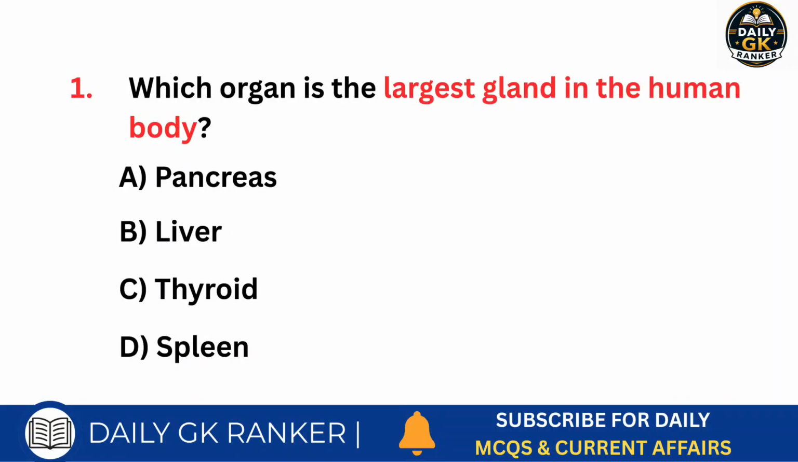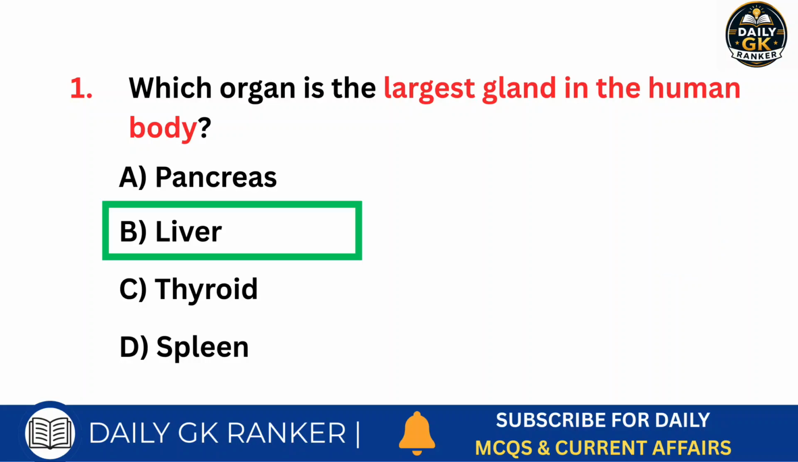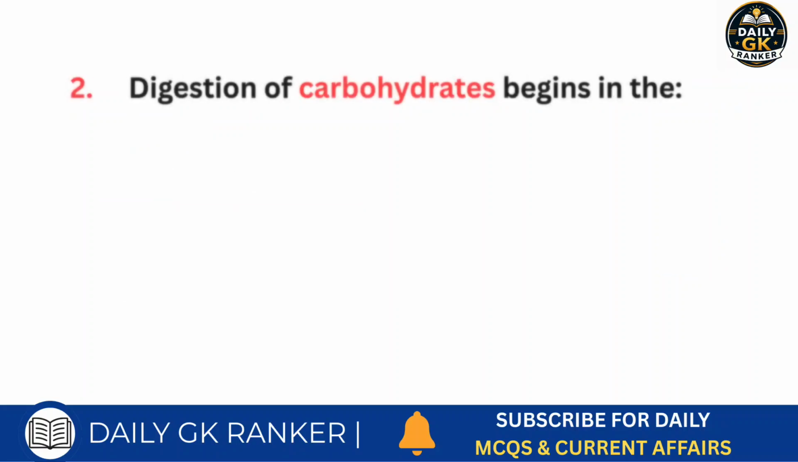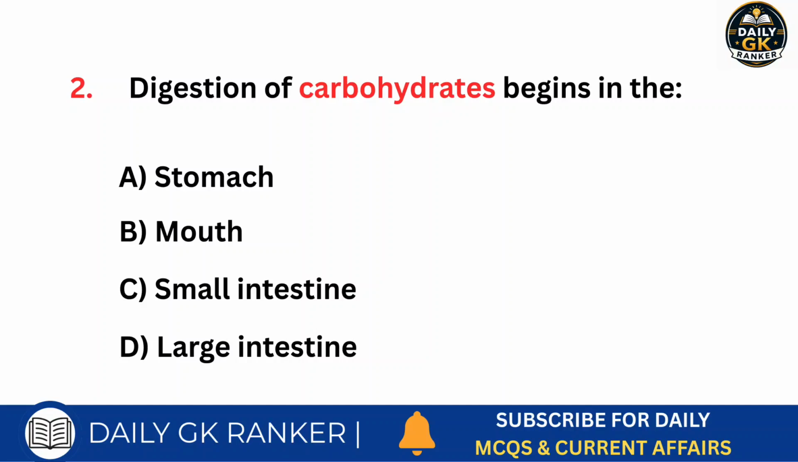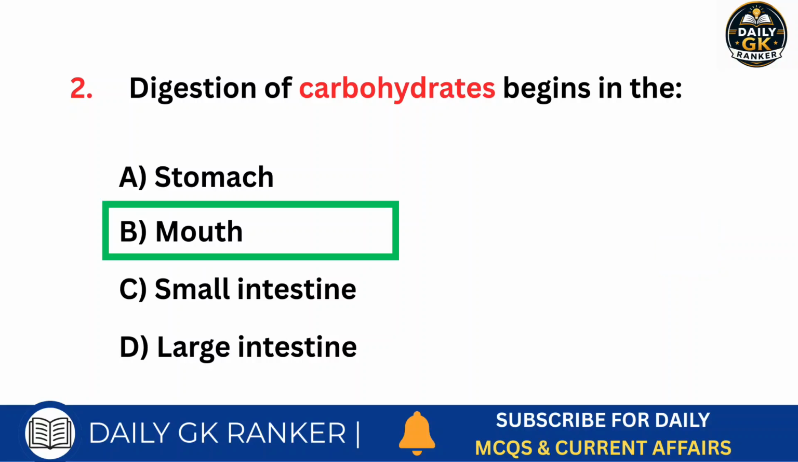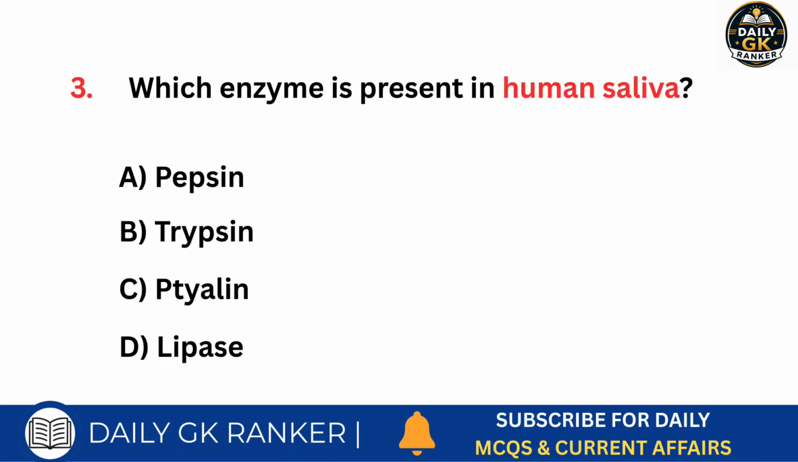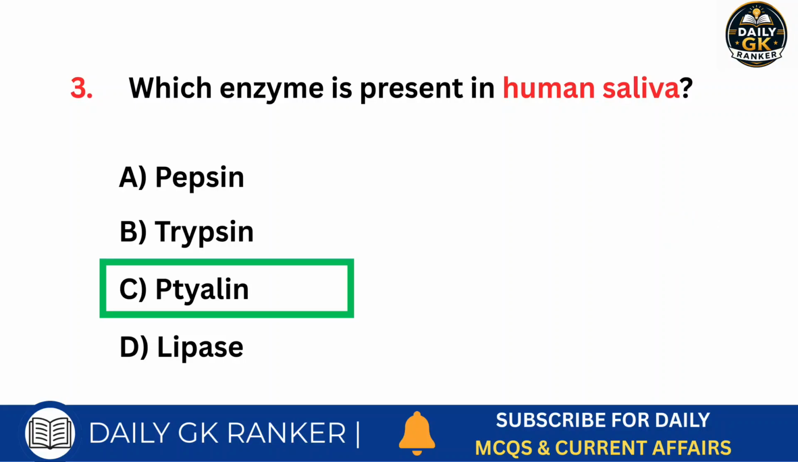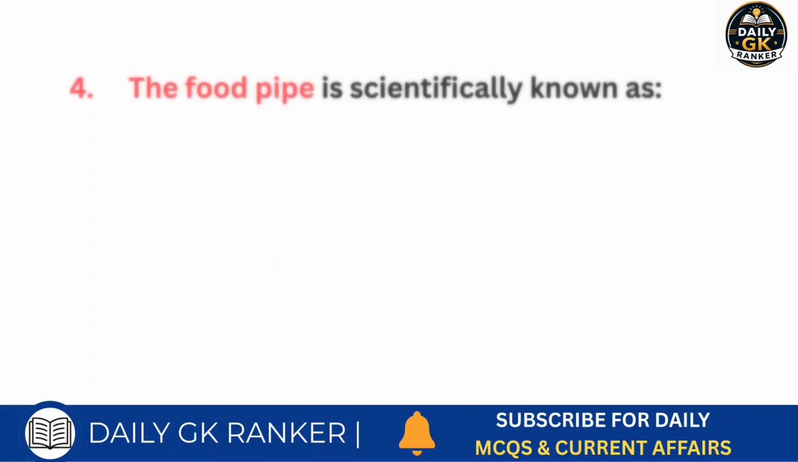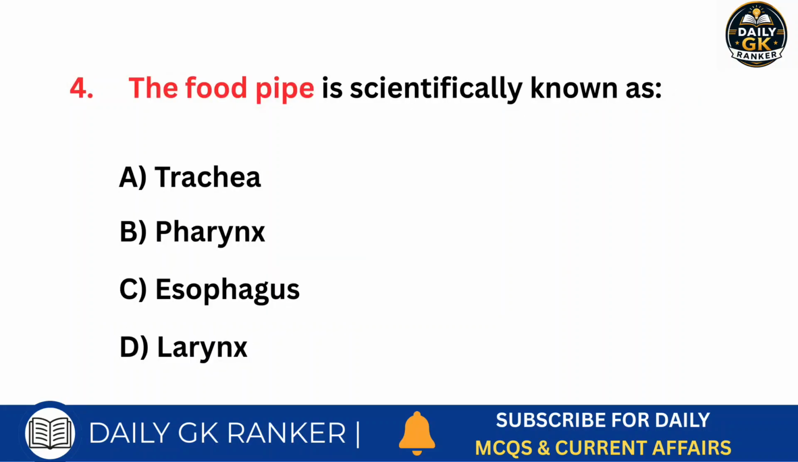Which organ is the largest gland in the human body? Answer is liver. Digestion of carbohydrates begins in the. Answer is mouth. Which enzyme is present in human saliva? Answer is ptyalin. The food pipe is scientifically known as.